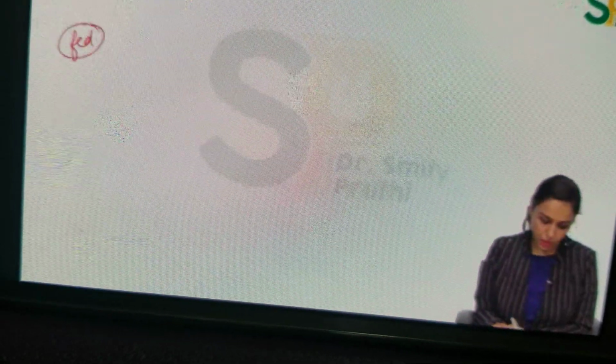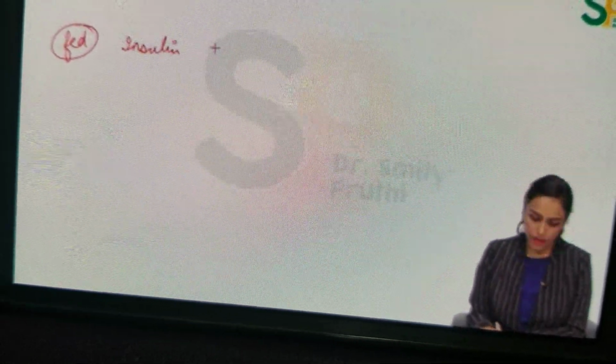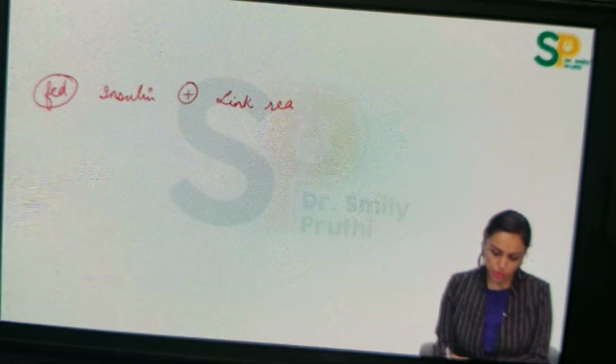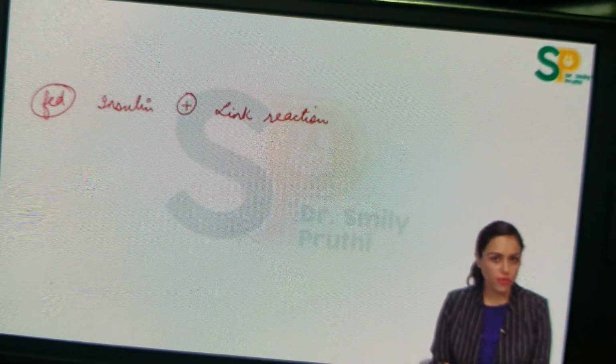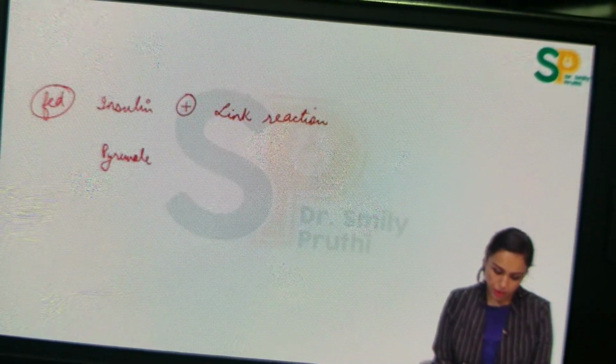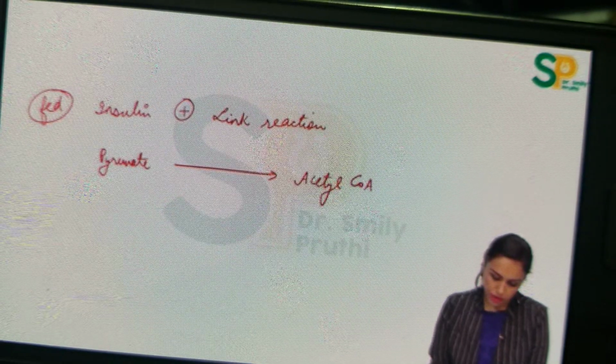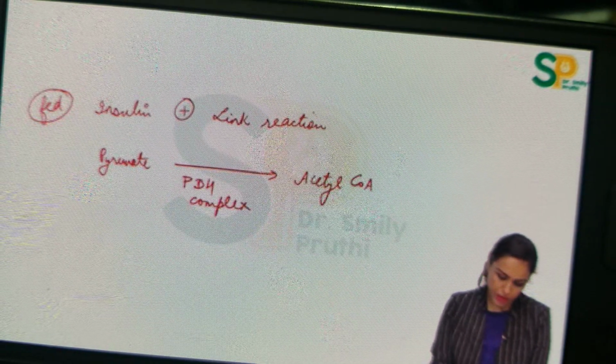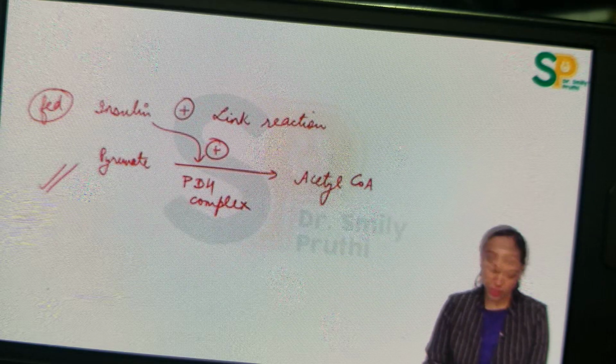In fed state, I told you insulin hormone is the main hormone. Insulin activates glycolysis also. Insulin activates link reaction also. When insulin will activate glycolysis and link reaction, then lots of acetyl-CoA will be formed. That is link reaction. Pyruvate forms acetyl-CoA. The enzyme is pyruvate dehydrogenase complex, PDH complex. This enzyme is activated by insulin.